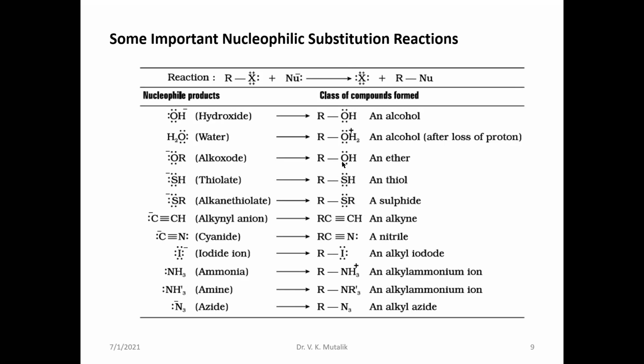This is ROR dash, or RO R, an ether. Then thiolate reacts to form thioethers, similar to this, thioalcohols and thioether formation. And so on, you may even get primary and secondary amines by reaction with ammonia. Like this you will find many kinds of nucleophilic substitution reactions.